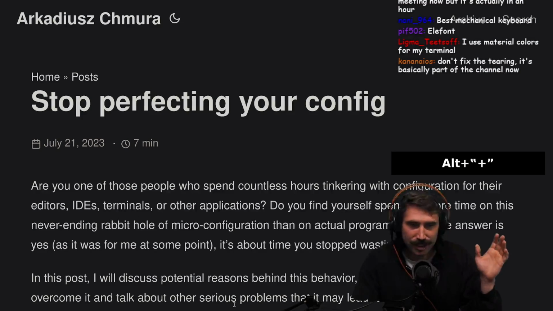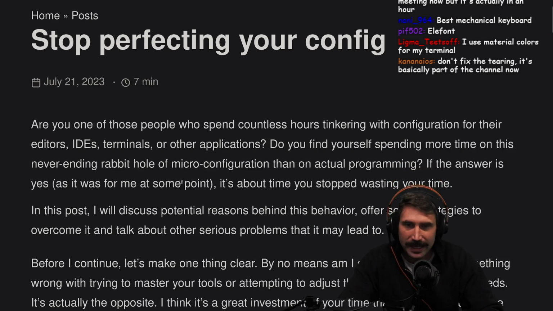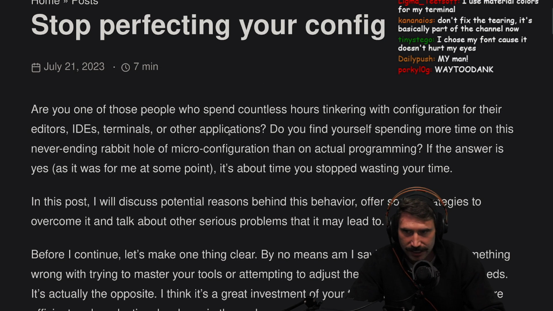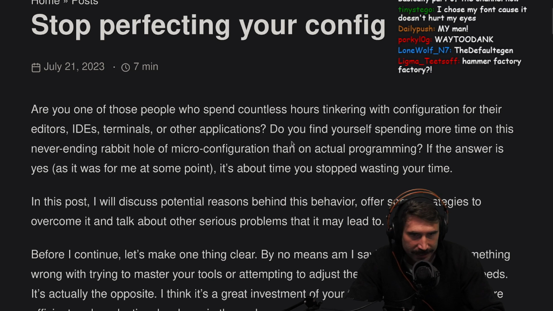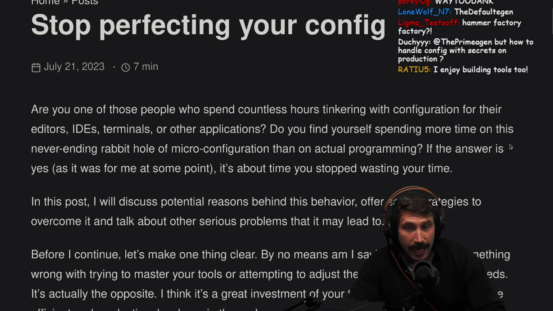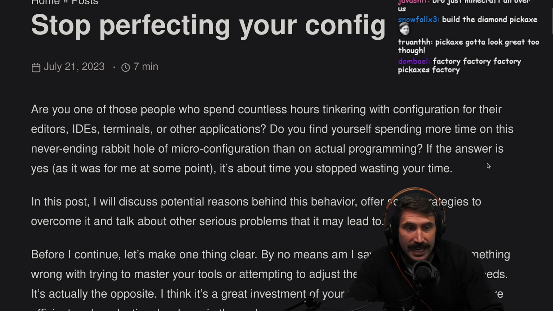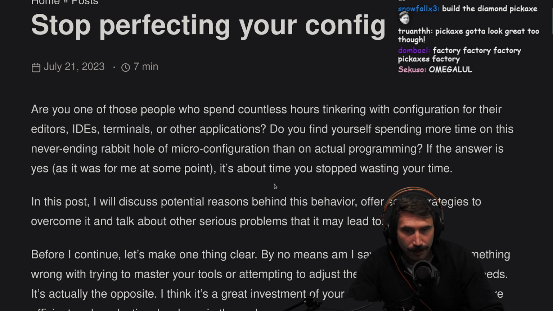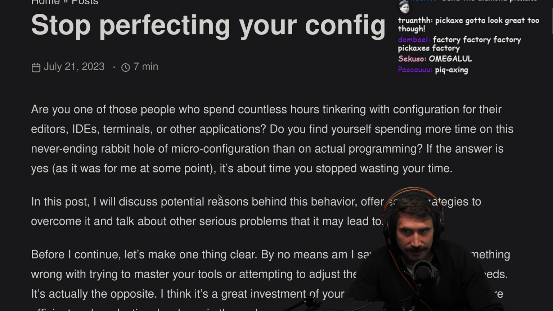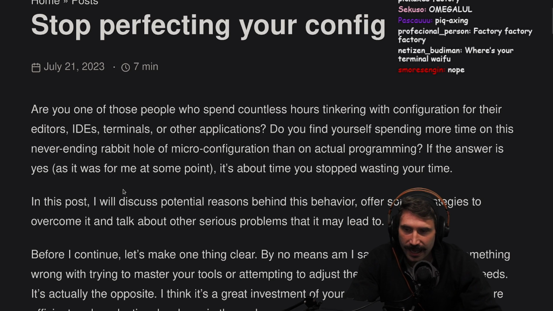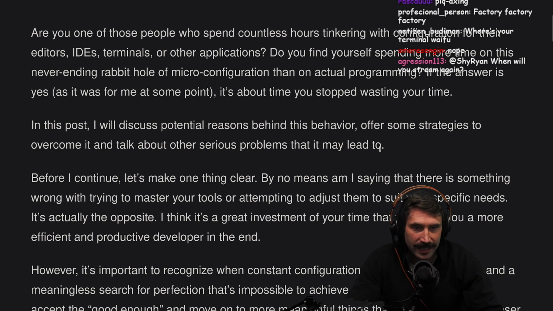Okay, so now that I've just alienated half the audience and half of you hate me, let's read this. Are you one of those people who spend countless hours tinkering with your configuration for your editors, IDEs, terminals, or other applications? Do you find yourself spending more time on this never-ending rabbit hole of micro configuration than on actual programming? If the answer is yes, as it was for me at some point, it's about time you stopped wasting your time. Love it. In this post, I will discuss potential reasons behind this behavior, offer some strategies to overcome it.